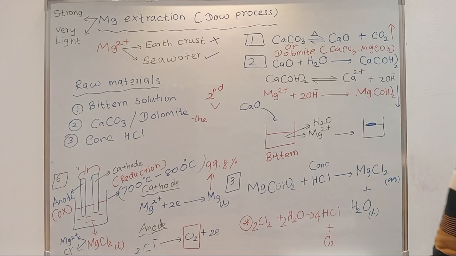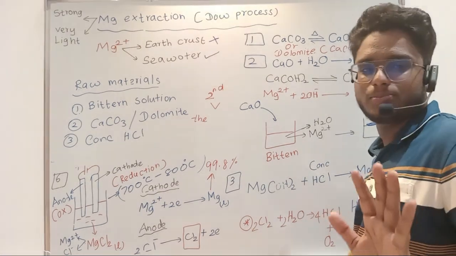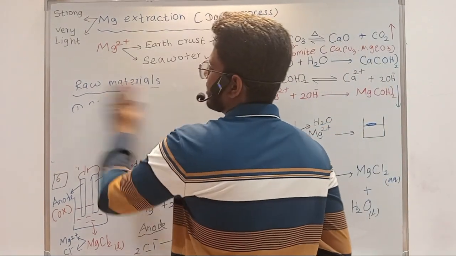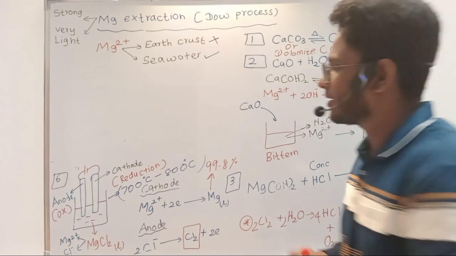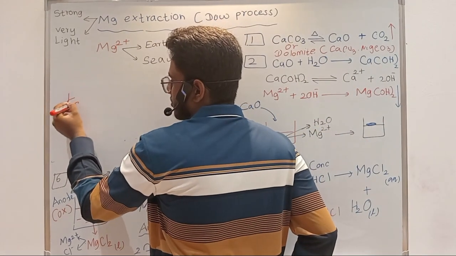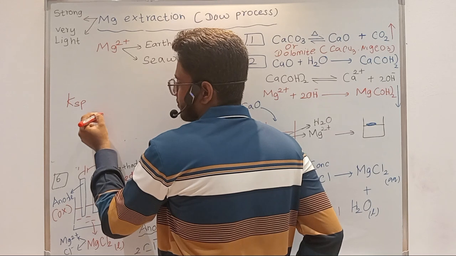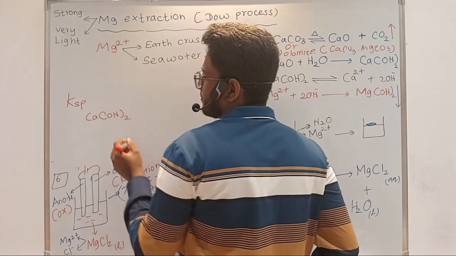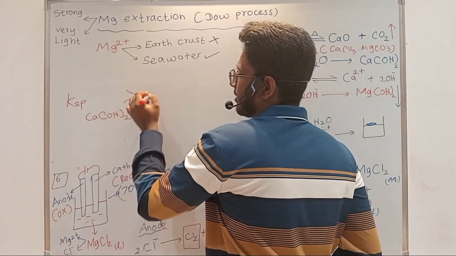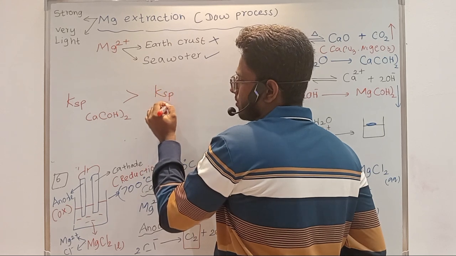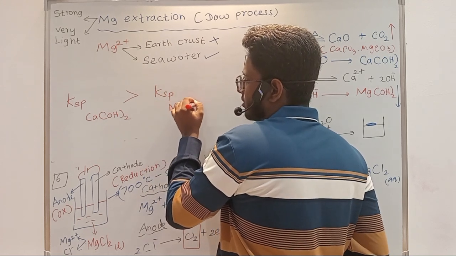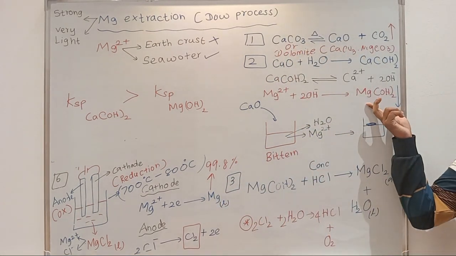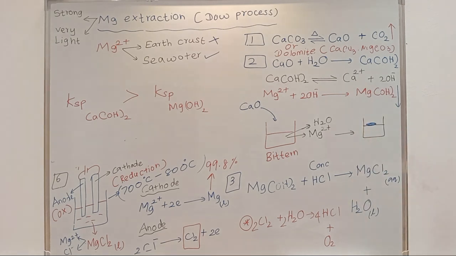The reason is, those who haven't studied KSP, no need to worry, right? The reason is that the KSP of calcium hydroxide is higher than the KSP of magnesium hydroxide. That is the reason why magnesium hydroxide is precipitating, right?